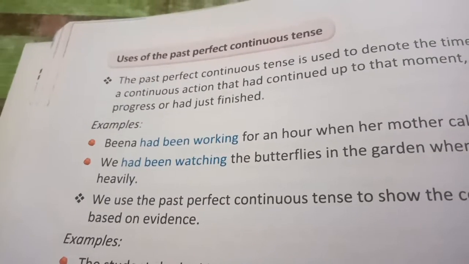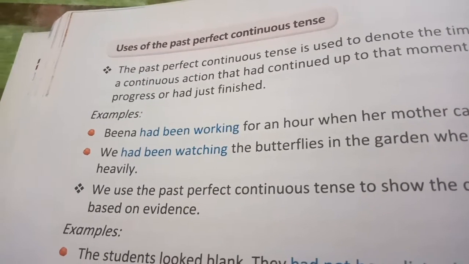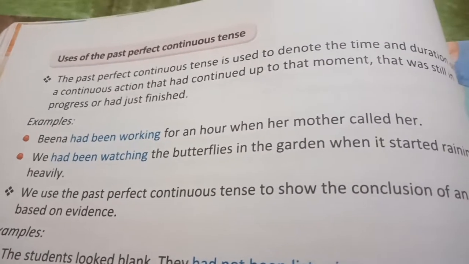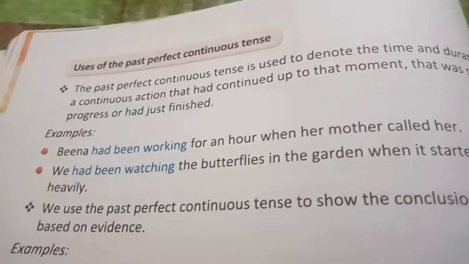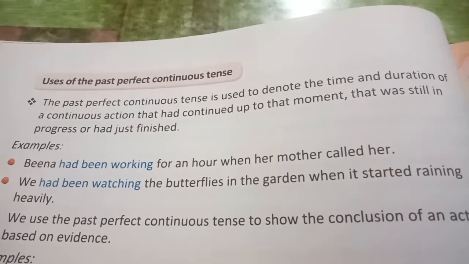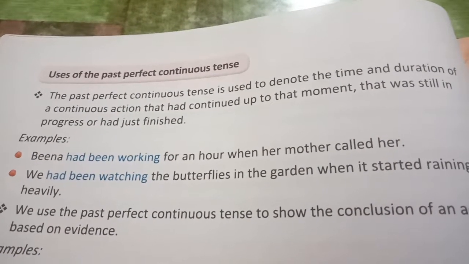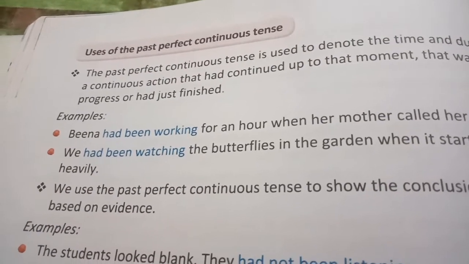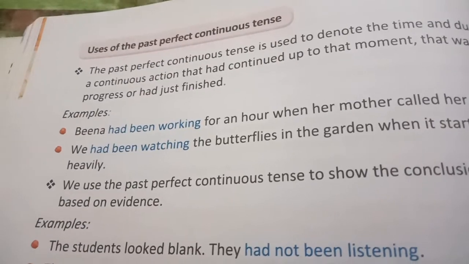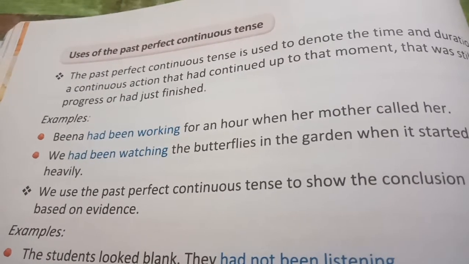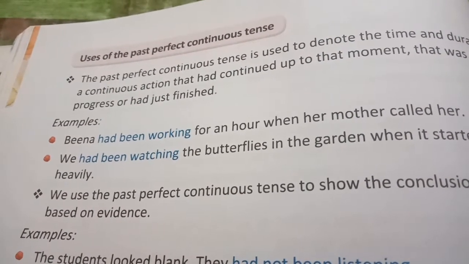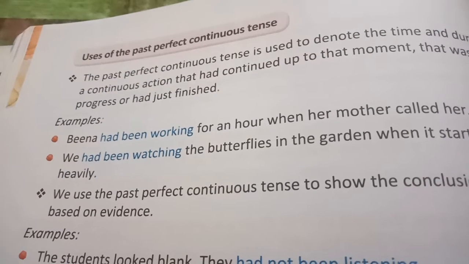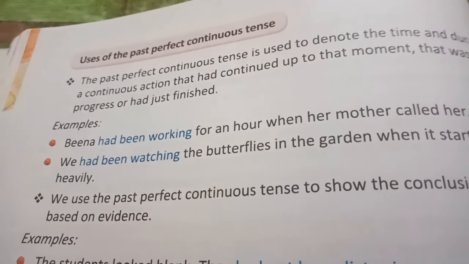Now come to the use of the past perfect continuous tense. This is the last tense. The past perfect continuous tense is used to denote the time and duration of a continuous action that had continued up to that moment, that was still in progress or had just finished. So try to understand from the example. Beena had been working for an hour when her mother called her. So two actions were happening. Okay. Beena was already working for an hour at that time when her mother called her.